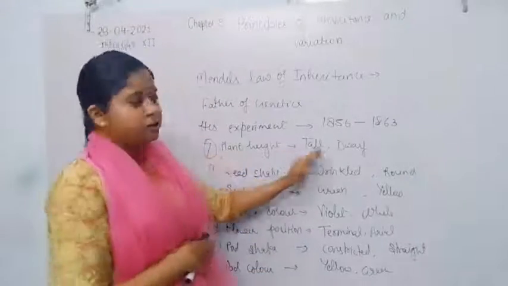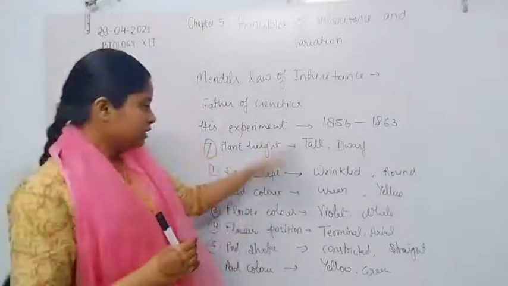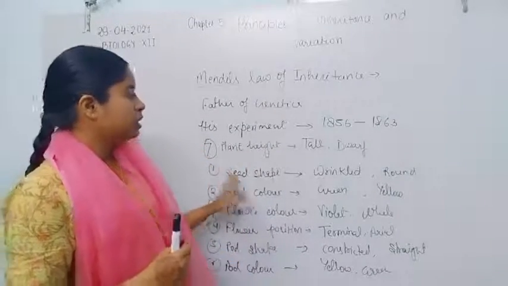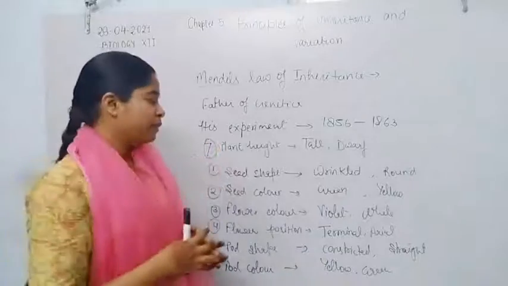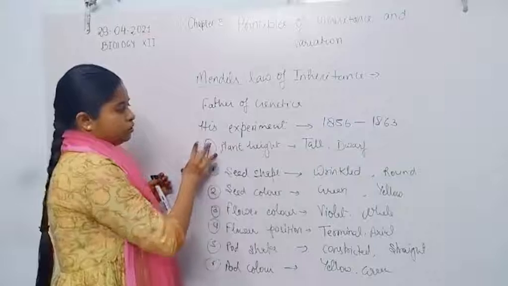Now plant height, tall and dwarf. After these, he conducted his hybridization experiments on all these 7 contrasting characters.